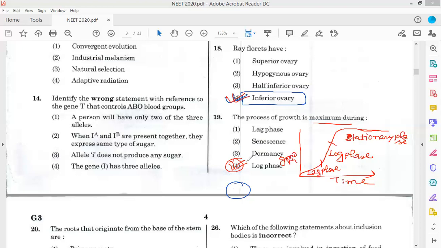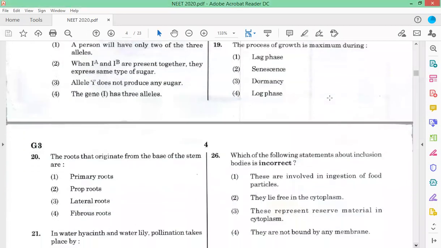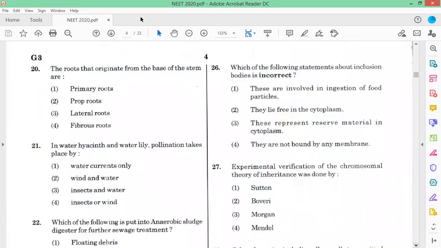Now next is question number 20. The roots that originate from the base of the stem are known as fibrous roots. So option 4 is the correct answer.